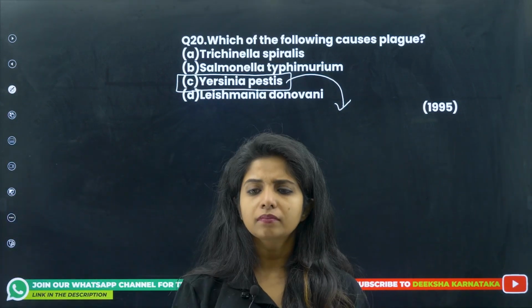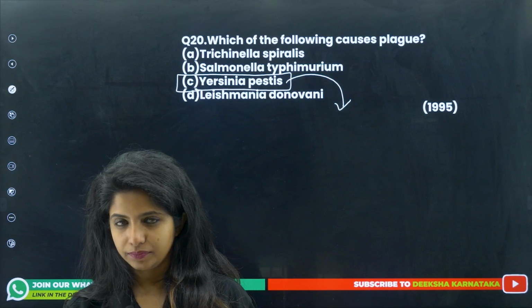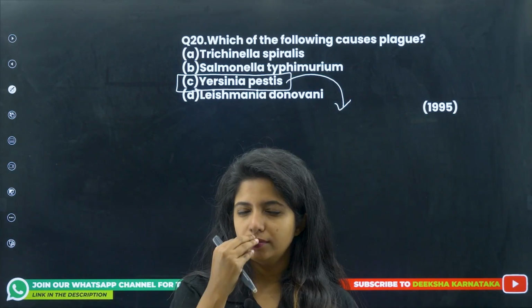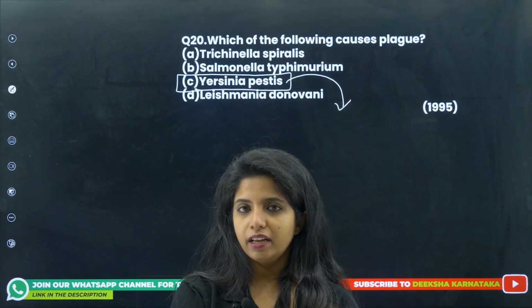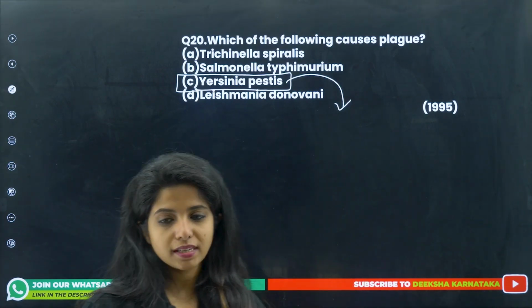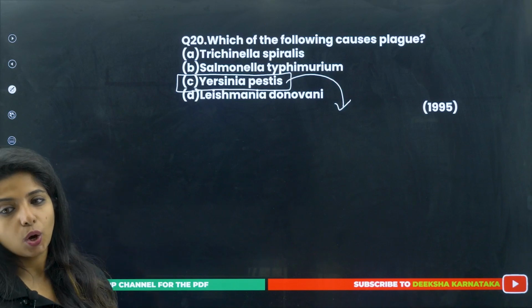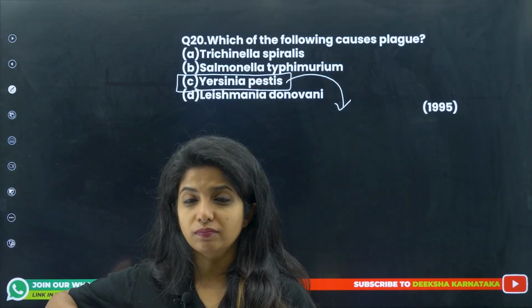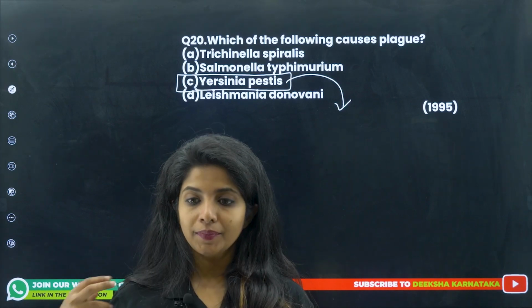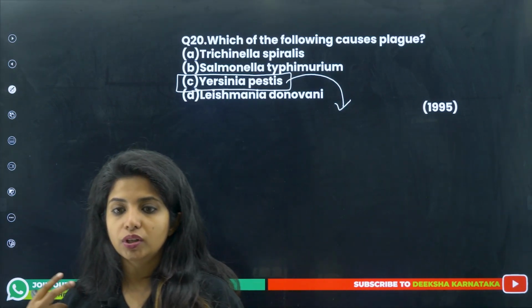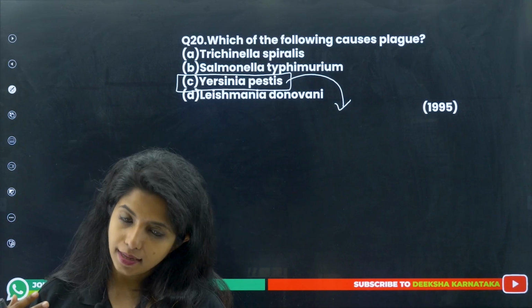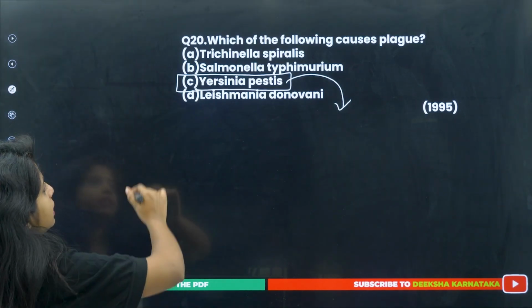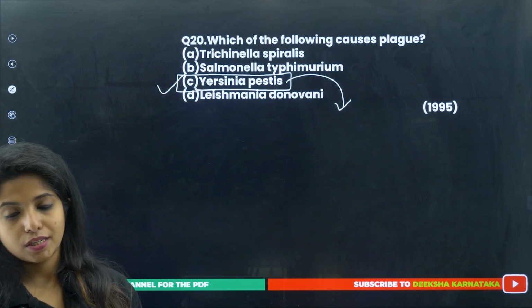First, Yersinia pestis will be there in the stomach of the rat. The rat is bitten by this particular flea. Now the flea comes and bites us also, and gives us this pest, that is Yersinia pestis. It causes plague, and plague is a disease that will make your lymph nodes swell up. It messes up your lymph nodes and creates lots of trouble, but yes, we have come across something to solve this issue. So this is the answer, Yersinia pestis for plague.